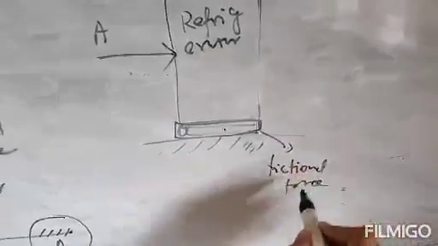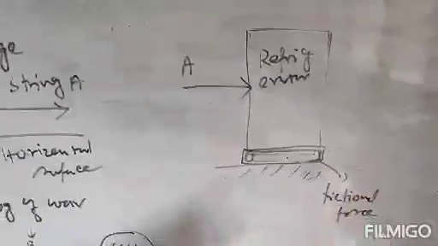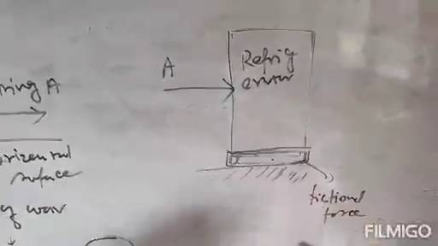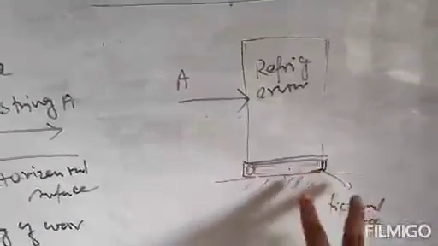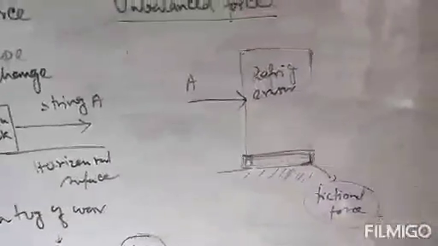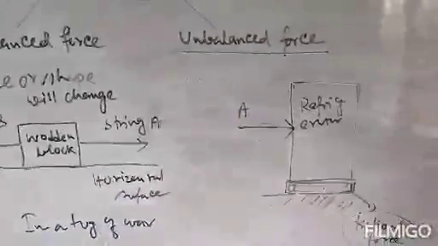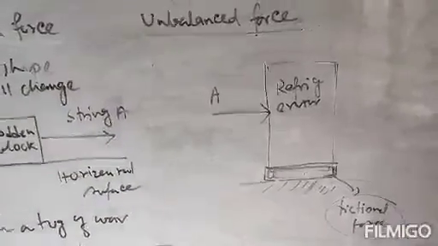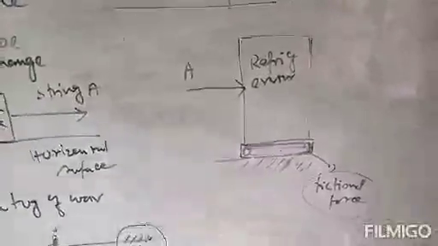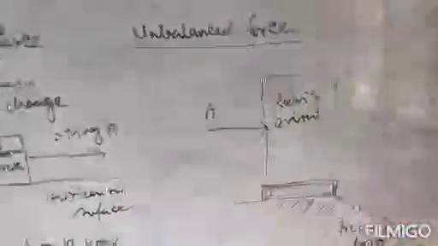So what is frictional force? It is a force acting between the bottom of the refrigerator and the floor. That force is termed as frictional force. So whenever you apply small force on the refrigerator, it does not move, because this frictional force opposes your force. But if you push the refrigerator harder, then the force applied by you will be greater than the frictional force. Only in that case will the refrigerator move.